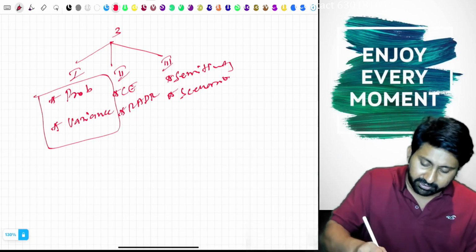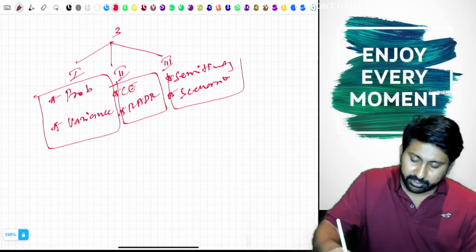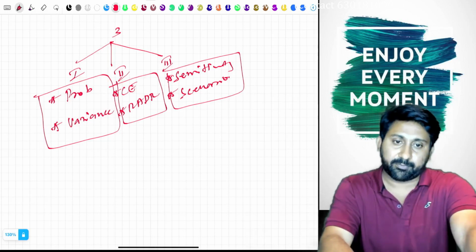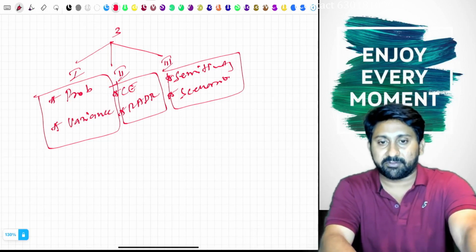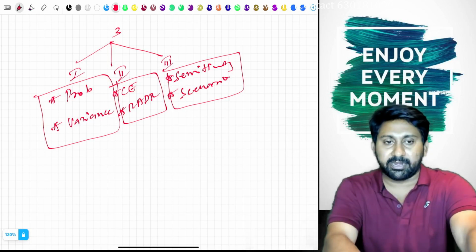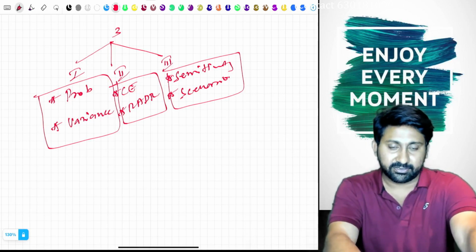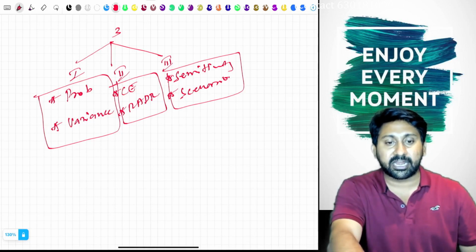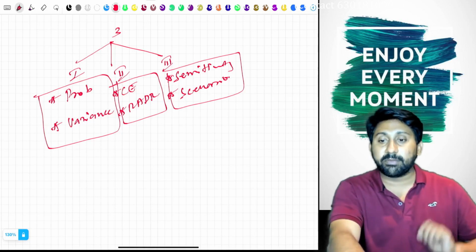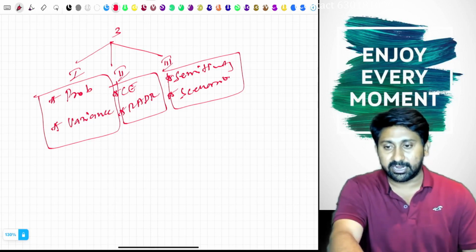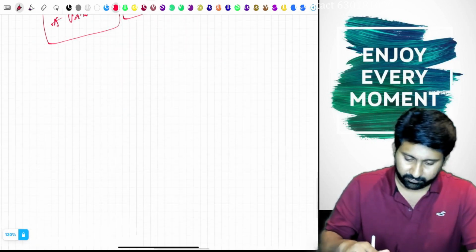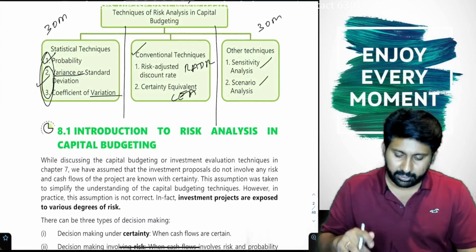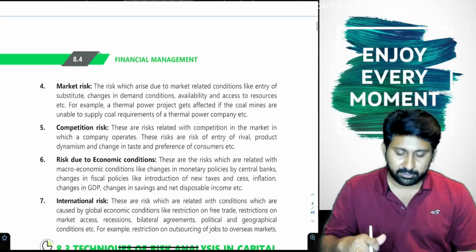First we are going to cover these two, next these two, next these two. With that, the chapter will be complete. Six models are applicable for the exam, and any one question will come in the examination out of these six. Okay. Let us now start with the discussion of the first kind of model. What is that? The probability based model. Let's begin. First, let us go to the study material.